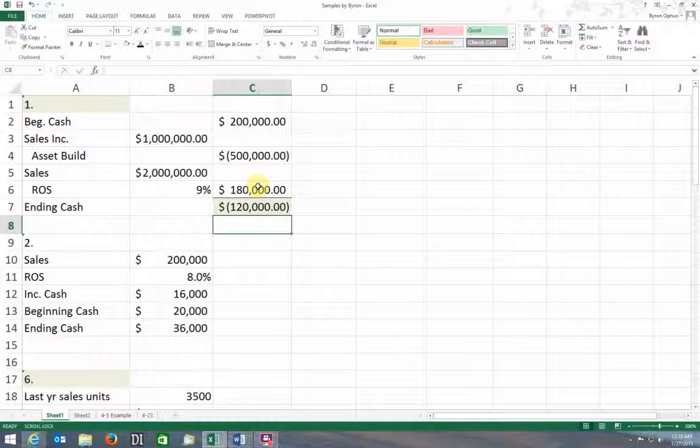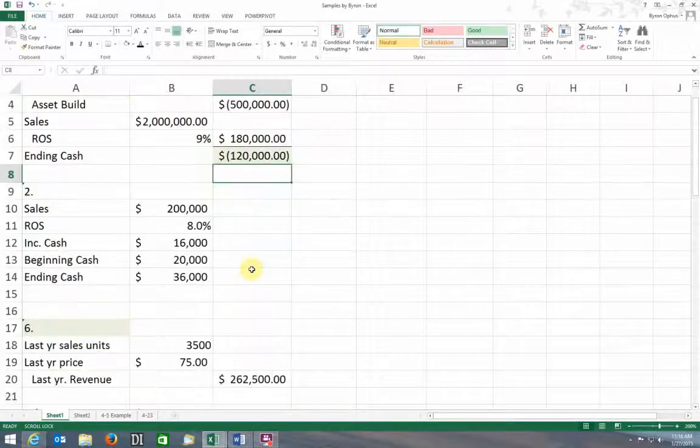Now, being a former banker, I'd look at that and say, you know what, I will gladly lend you money for your asset build. If your sales are going to increase that much and you've got that kind of return on sales, I would gladly lend you money for that asset build. That wouldn't be a problem. Okay. And so while this points out a need for cash, it doesn't mean that the business is in any trouble in this case, right?